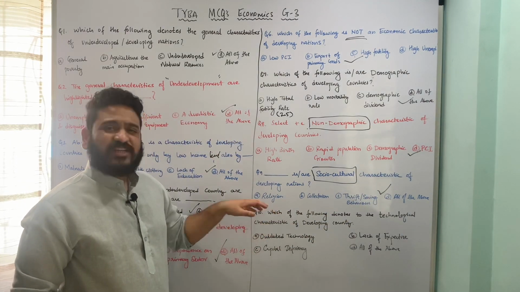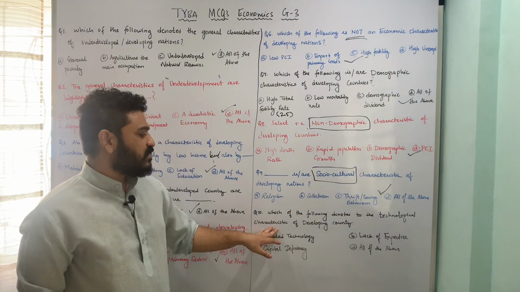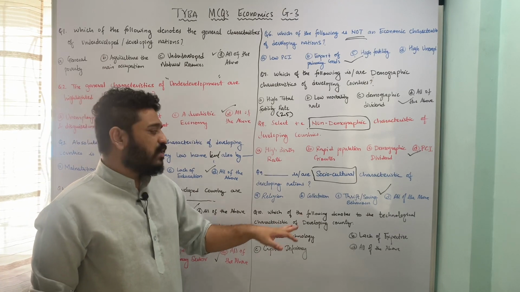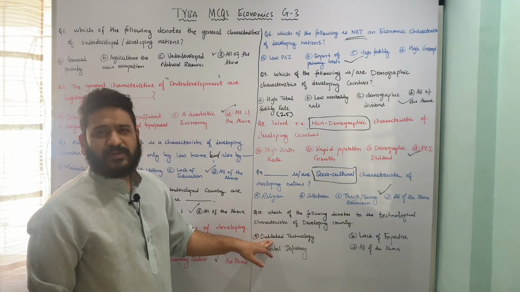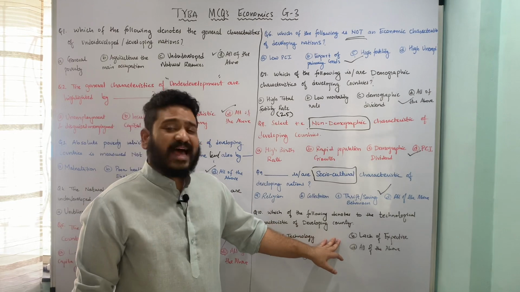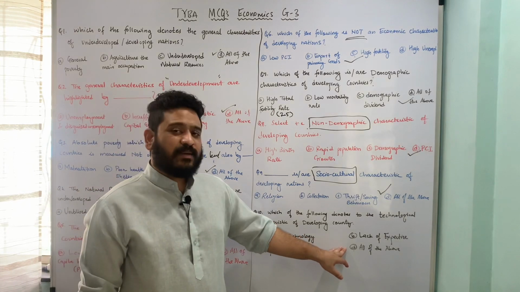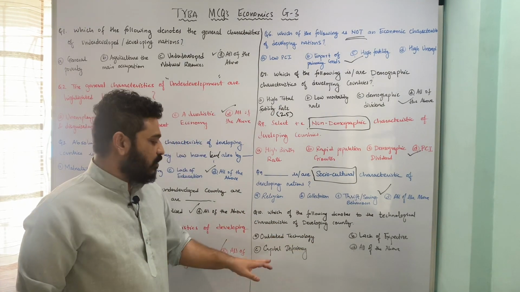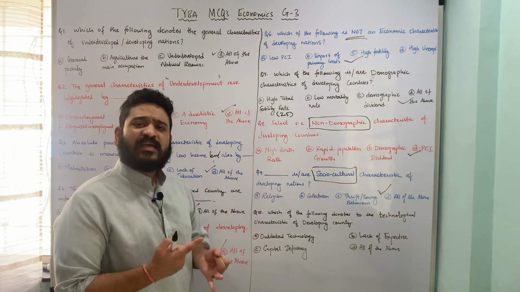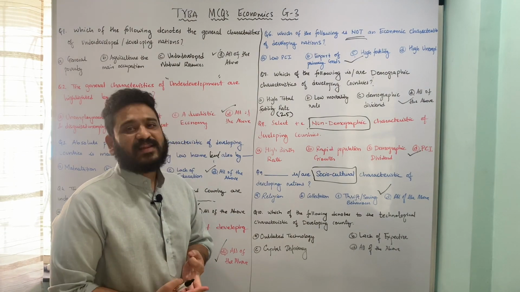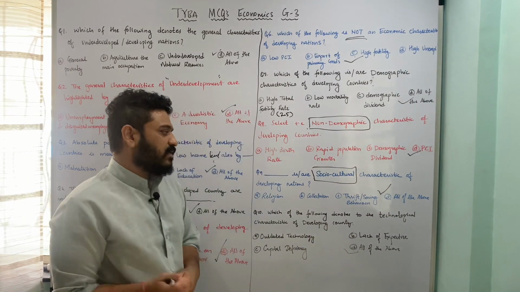Let us now move to the last question in this segment, which is: which of the following denotes the technological characteristics of developing countries? The underlying options are A, obsolete or outdated technology, B, lack of skills or expertise, C, capital deficiency, and D, all of the above. All these three things relate to technological characteristics of developing countries. That means you have obsolete technique, you have lack of expertise, as well as deficiencies of capital, and hence option D, all of the above, is the correct answer.